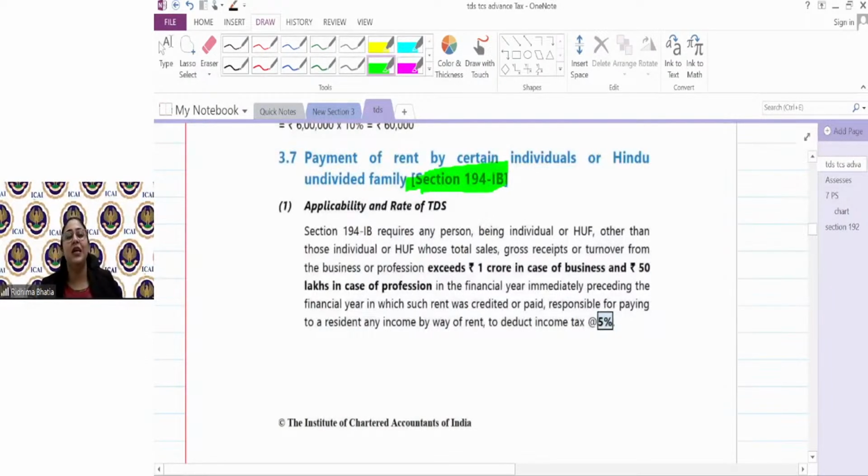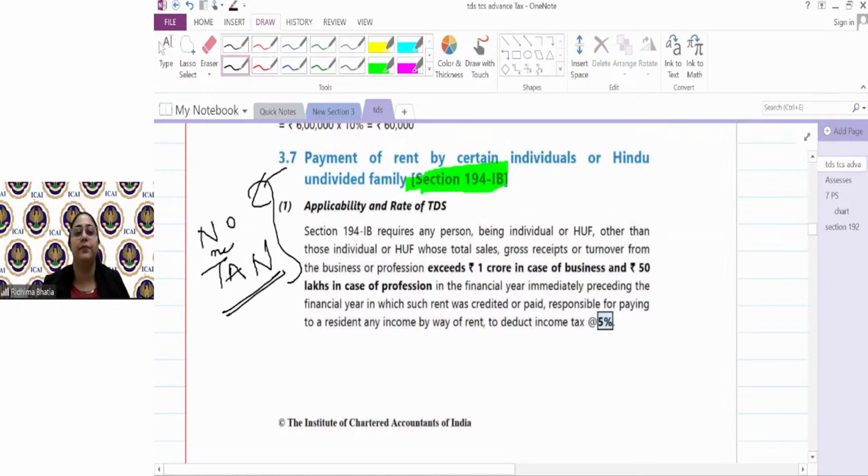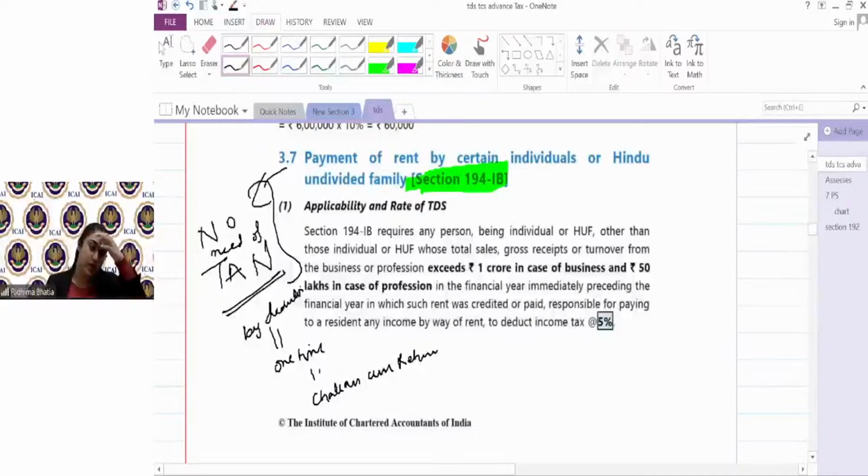Then you will say, ma'am, TDS had to be deducted anyway, so TDS compliances will come again, so what is the point of giving them the exception? That's why 194IB is just like 194M. Here also tax is required to be deducted, but there is no need of TAN. Deductor can deduct tax without having TAN and has to deduct tax only one time, and one form has to be filed, which is in the form of challan cum return. He does not have to deposit tax monthly, nor file the return quarterly. Just one thing, one time they have to do.